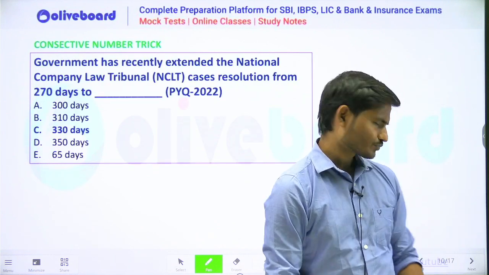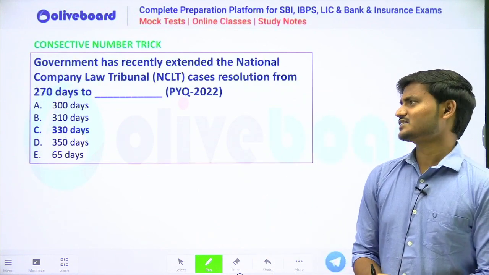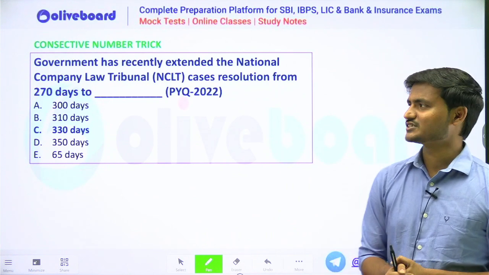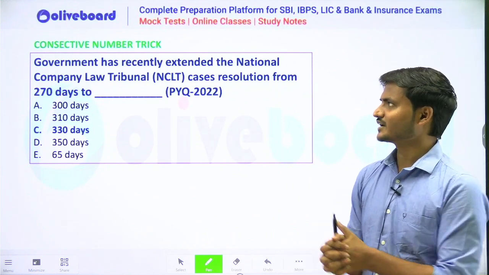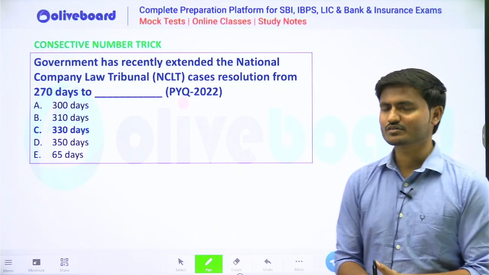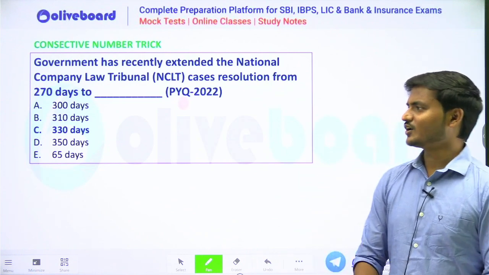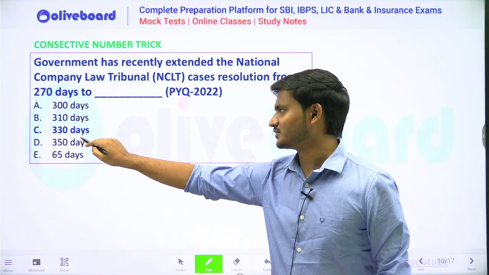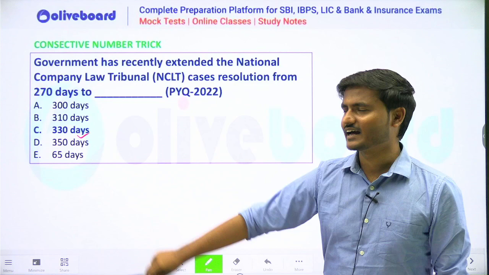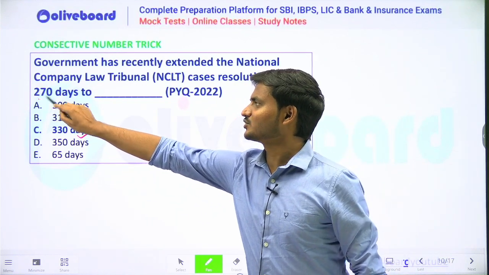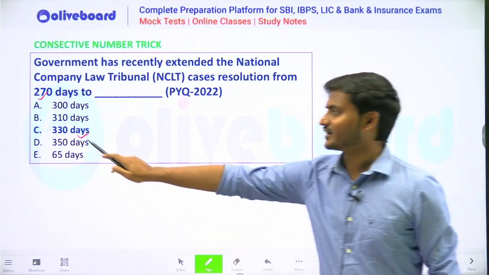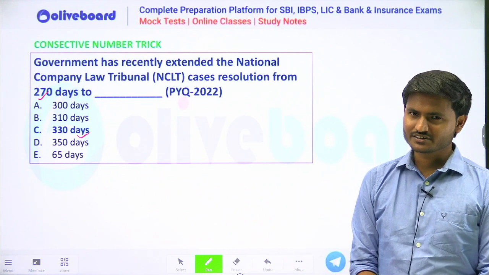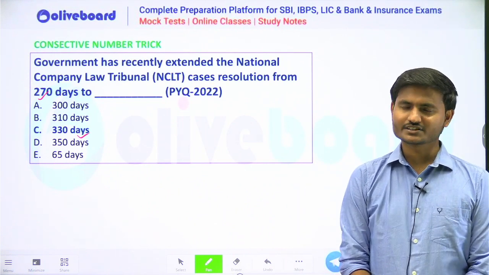Moving forward, let us see one more question with the same trick. Government has extended the NCLT's resolution period from 270 days to how many days? The answer would be 330. In 330 we have 6 letters, and in 270 we have 7, so 6 and 7 are consecutive numbers, right?